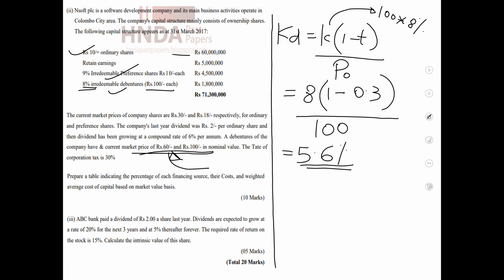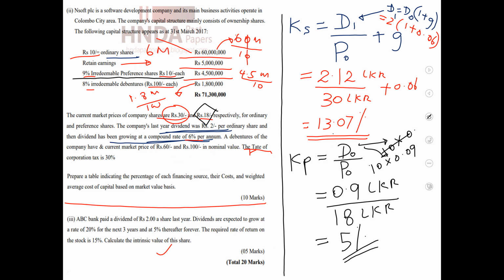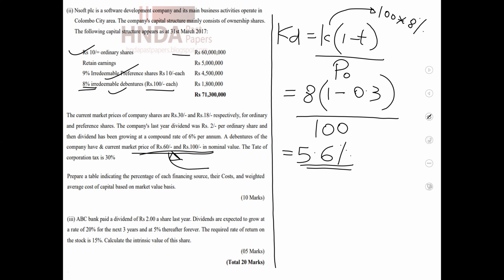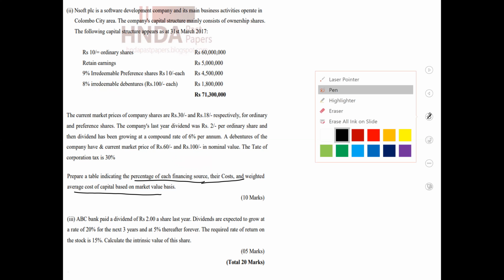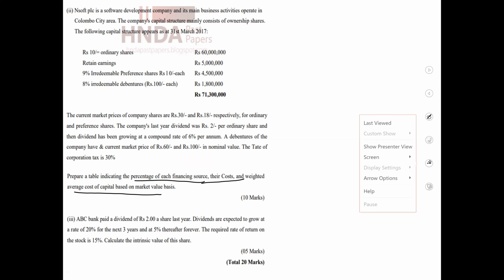Okay. That's all. Now we have calculated the cost of ordinary shares, cost of preference shares, and the cost of debentures. Finally, they are asking: prepare a table indicating the percentages of each finance source, their cost and weight, and the average cost of capital based on the market values. Then let's prepare a table.